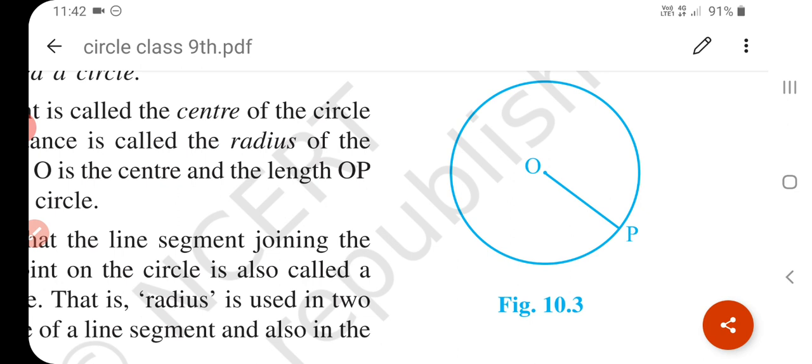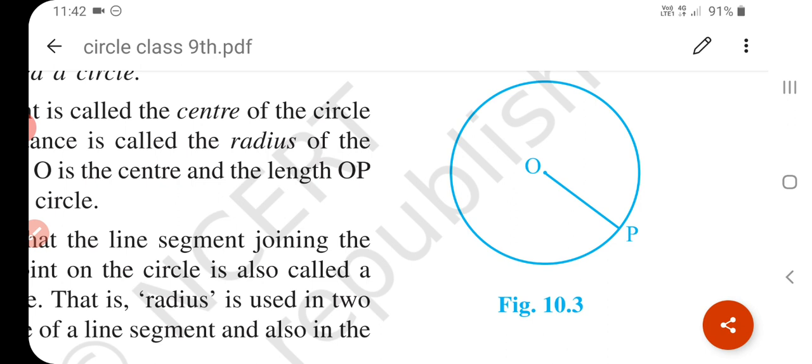The collection of the points in a plane which are at a fixed distance from a fixed point in the plane is called a circle. The fixed point is called the center of the circle and the fixed distance is called the radius of the circle. Or in other words, we can say that the line segment joining the center and any point of the circle is called the radius of the circle.